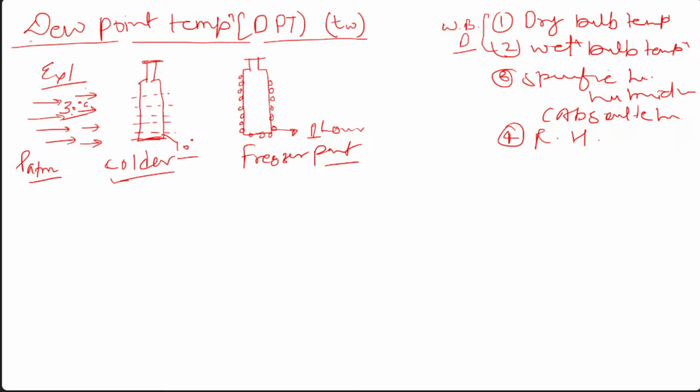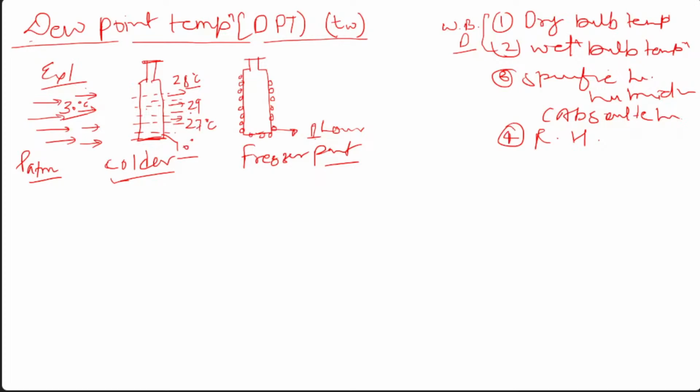After being in contact with this bottle, the air which is leaving this bottle may have another dry bulb temperature, maybe 28, 29, or 27 degrees centigrade.